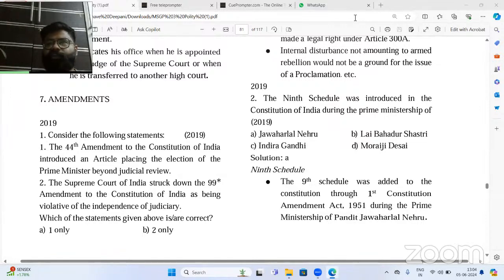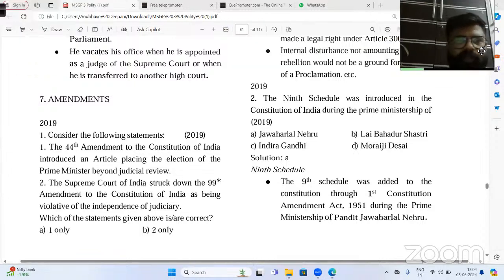So, in our last session, we started a series where we would be solving the previous year question paper of the important subjects of UPSC Prelim Civil Services examination. In our last session, we started with the previous year question paper of polity, and we studied some of the most important questions, their correct answers and their explanation, on executives and parliament. Today we are going to study one more very important topic related to polity, and that is constitutional amendments.